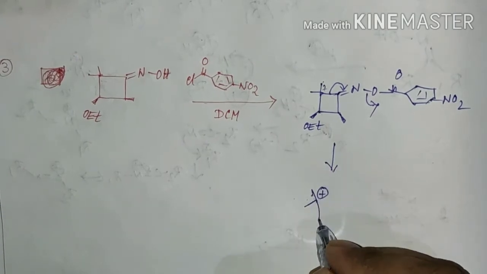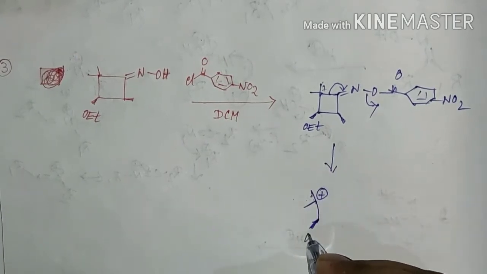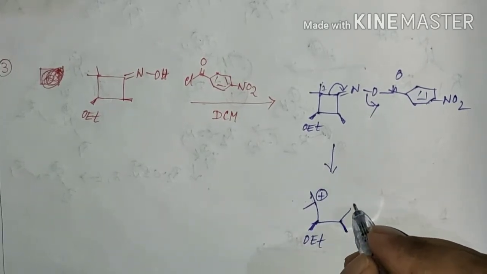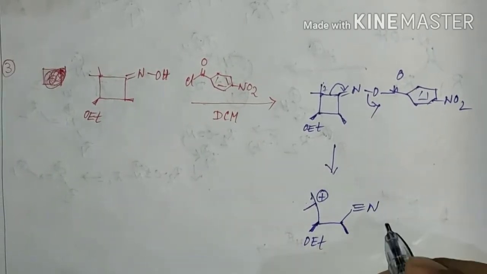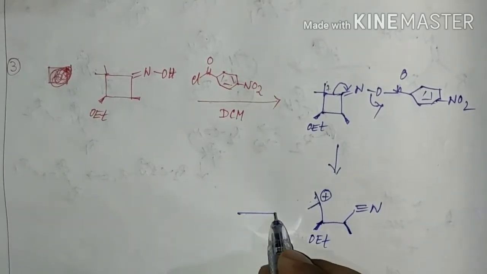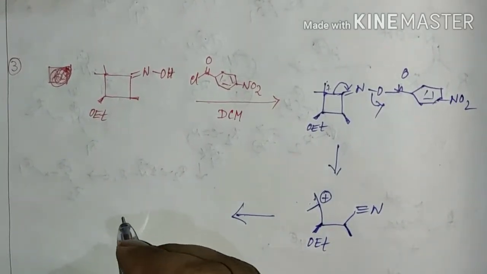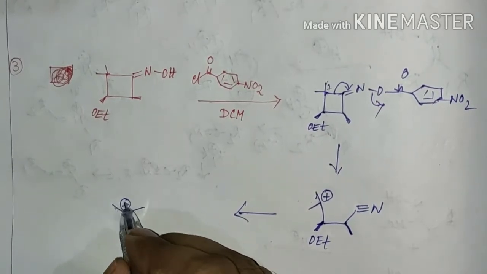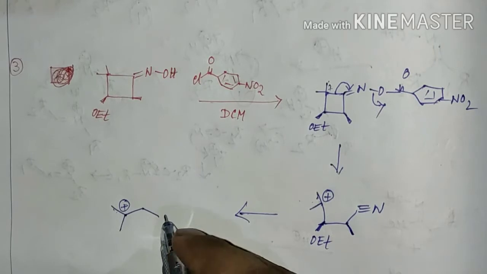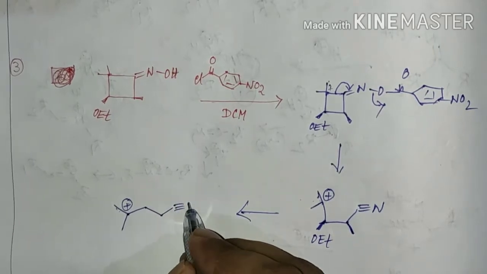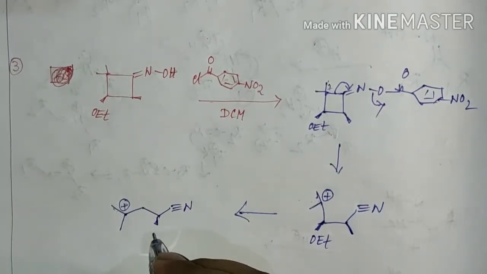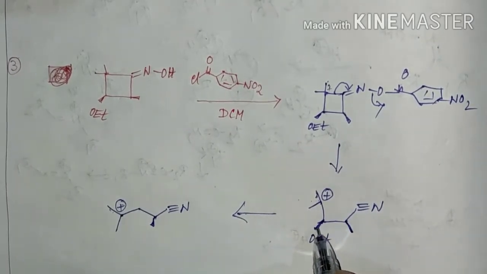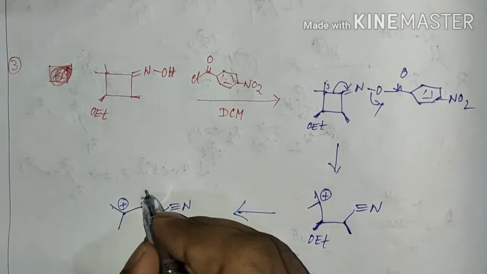Here there will be a carbocation. Okay, and if we draw it in zigzag fashion, then it is above the plane, and since it is drawn in zigzag fashion, it will go below the plane.